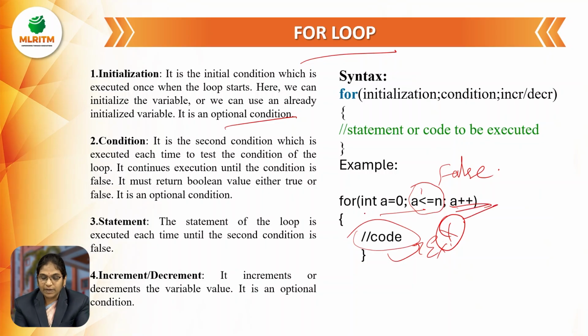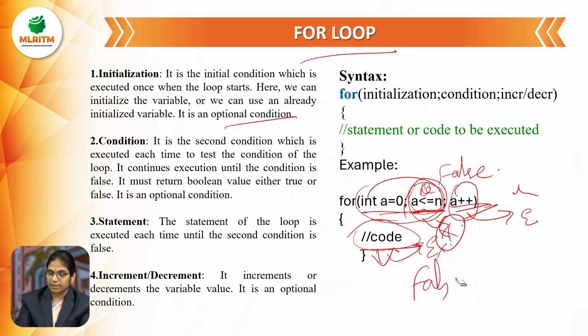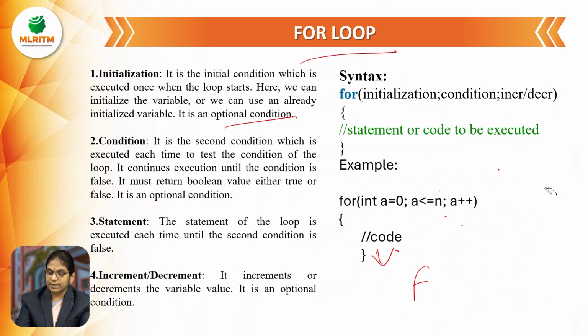So here, first one, initialization. Second thing is the condition checking, and these two are going to be repeated every time. If the condition is satisfied, then it is going to execute the code, and after executing, the increment statement is going to be implemented. And if the condition is false, coming out of the loop, meaning it is not going to execute any further output. Let us see one simple example related to the for loop.